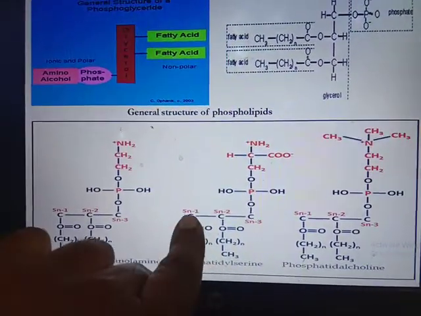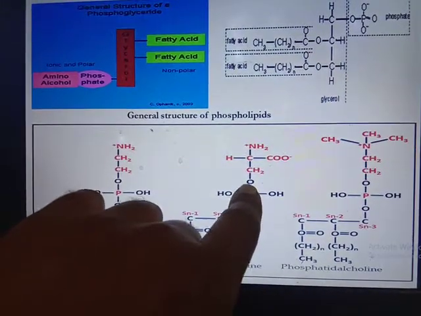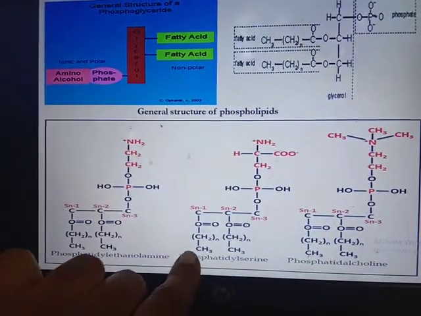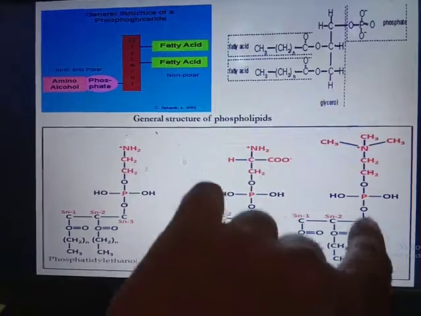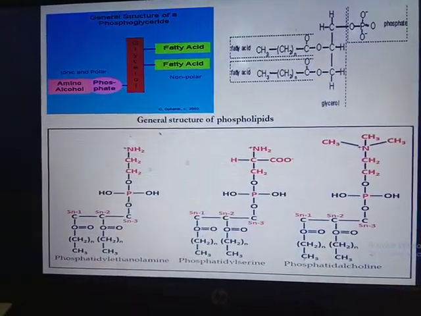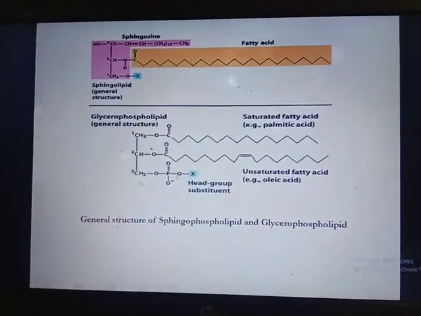Then again at the first carbon and second carbon contain fatty acid, then at the third carbon phosphoric acid, and then linked with serine. That's why it is called phosphatidyl serine. Similarly phosphatidyl choline, here to the phosphate group choline is linked.